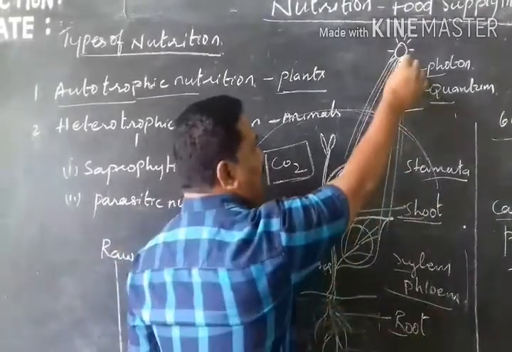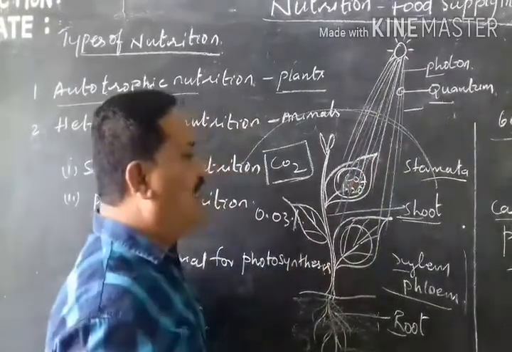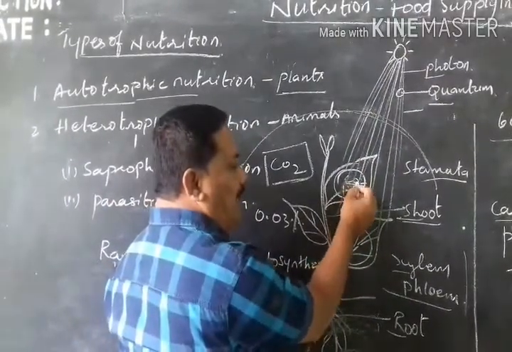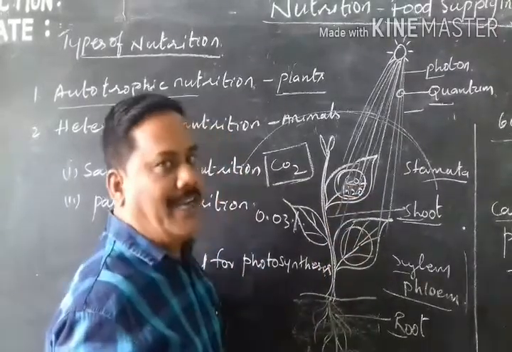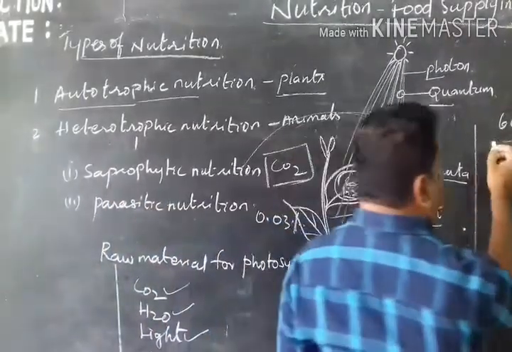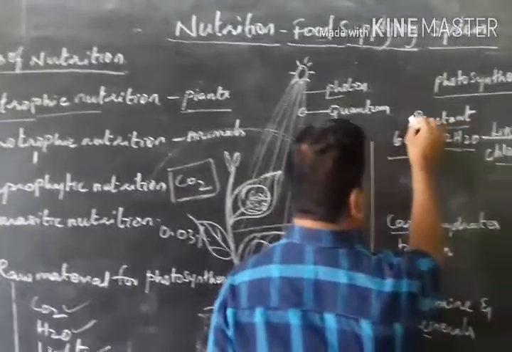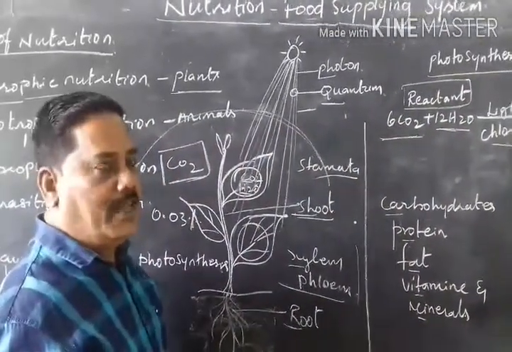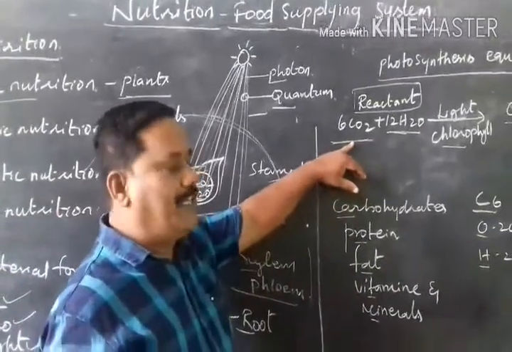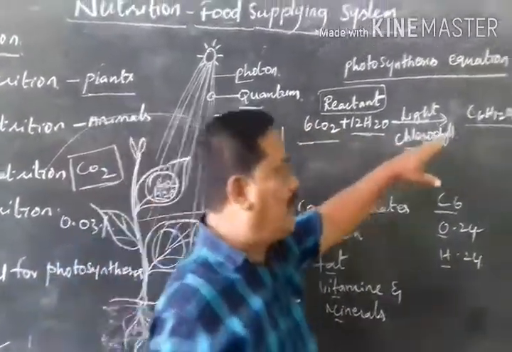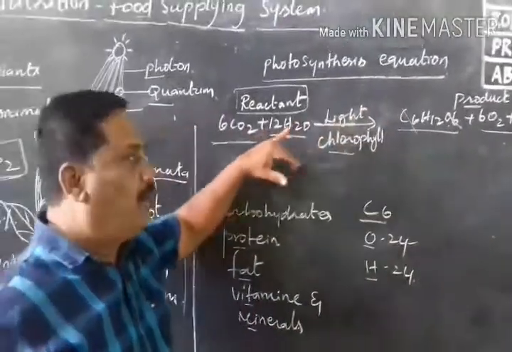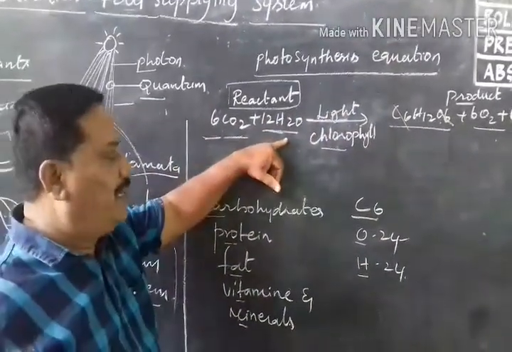Okay, the sun's rays fall upon the leaf, trapping solar energy. At that time, carbon dioxide and water react. See here, carbon dioxide and water react, so they are called the reactants. Okay, see here, the photosynthesis equation. How is glucose produced? How do we get the glucose molecule? By the help of carbon dioxide and water.